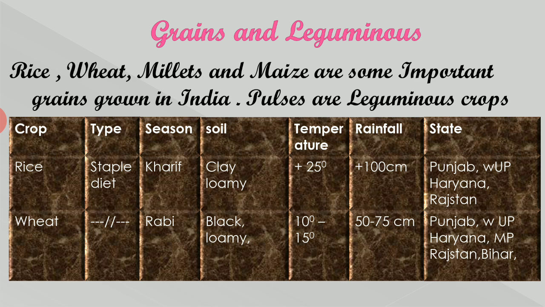Wheat is also another important staple diet. It is a Rabi crop. Black and loamy soil, 10 to 15 degrees temperature. Then 50 to 75 centimeters rainfall. Main states: Punjab, Western UP, Haryana, Madhya Pradesh, Rajasthan, and Bihar.